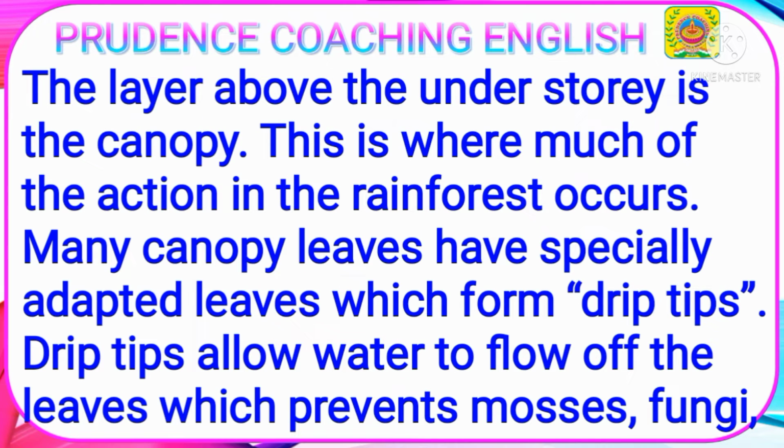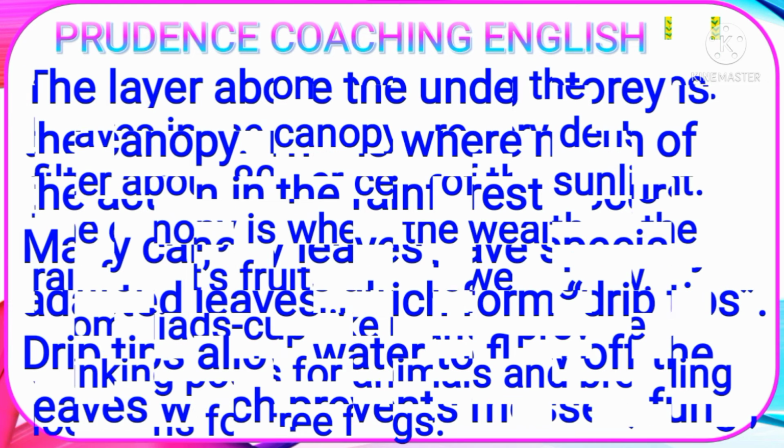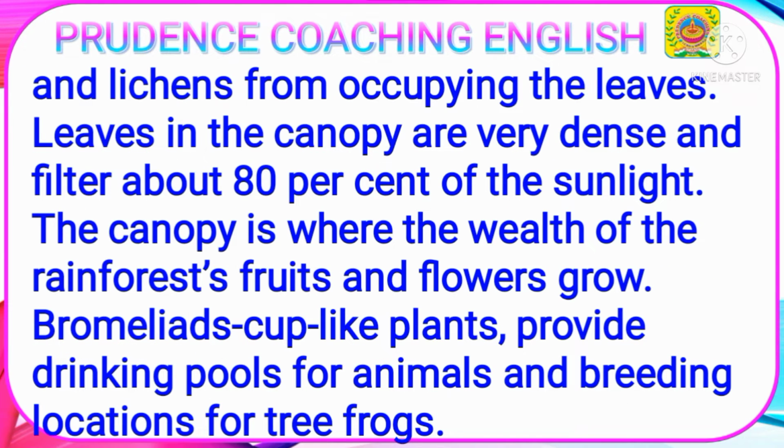The layer above the understory is the canopy. This is where much of the action in the rainforest occurs. Many canopy leaves have especially adapted leaves which form drip tips. Drip tips allow water to flow off the leaves, which prevents mosses, fungi and lichens from occupying the leaves.